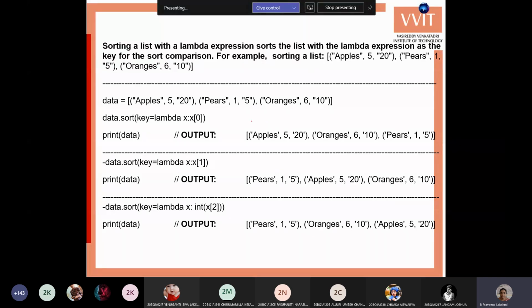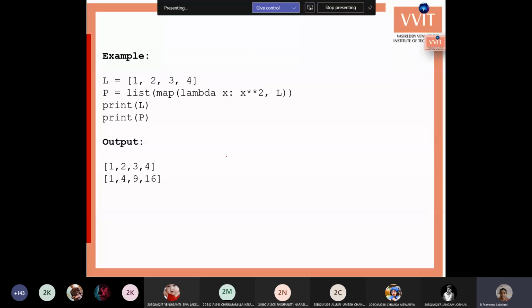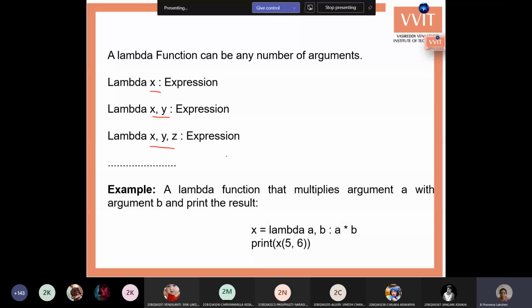We will also use these lambda functions in dictionary comprehensions, so then we will see the dictionary comprehensions also. Just practice these lambda functions once.